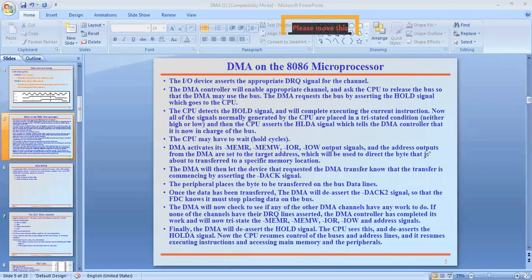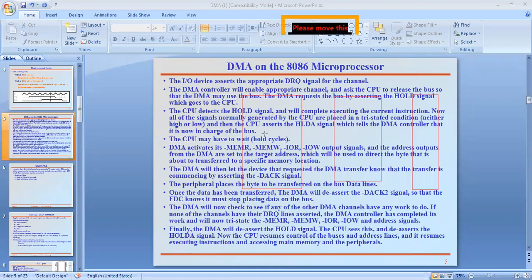I will tell you with an example. Suppose this is the microprocessor, this is an external IO device, and this is the DMA here.